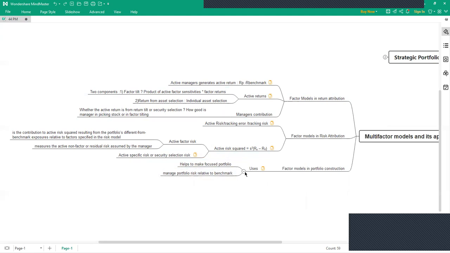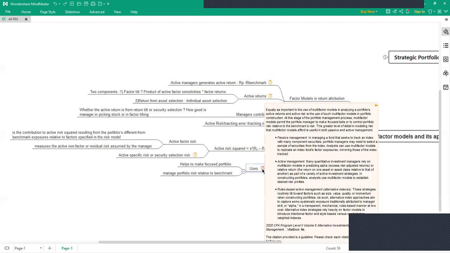And the last part is how factor models are used in portfolio selection. It will obviously help the asset manager to have focused bets and also to manage the portfolio passively or actively or rules based.